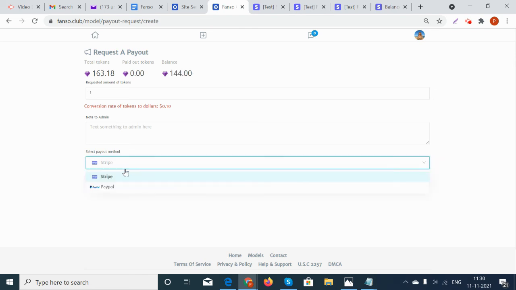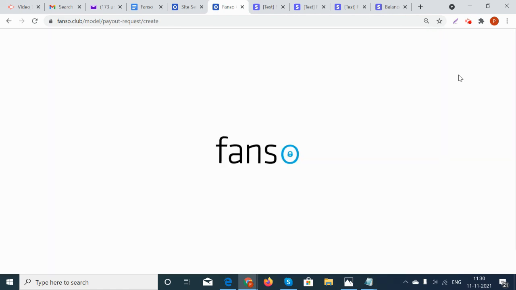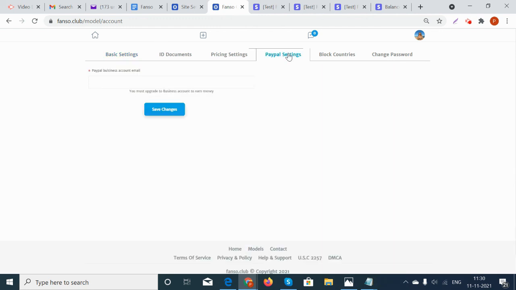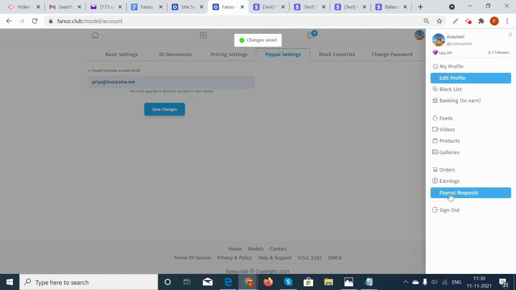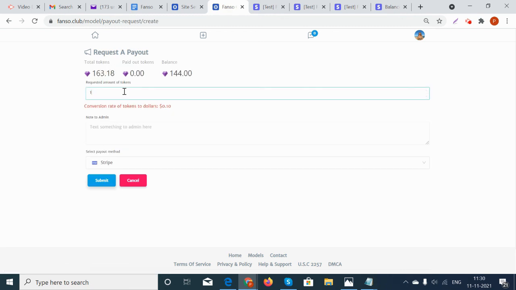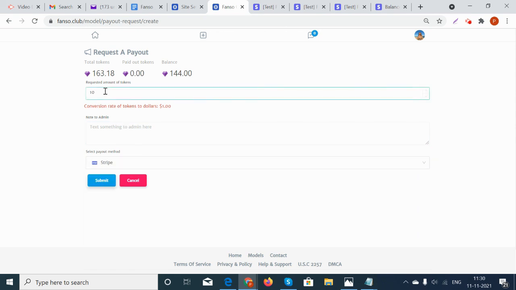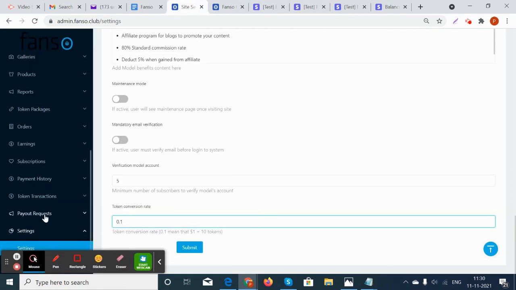So she can choose the method of payment, whether Stripe or PayPal. In order to request through PayPal, she needs to make sure she has her PayPal settings enabled from here. So she gives the PayPal email ID through which she is going to request the payment, or she can request through Stripe. She has already configured Stripe. So she can make a payout, request the amount of tokens that she needs, and leave a note to the admin and request payout through Stripe or PayPal. So for 10 tokens, the actual conversion rate in dollars, the admin or the site owner can actually pay out from here.